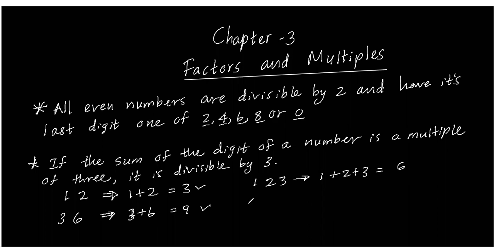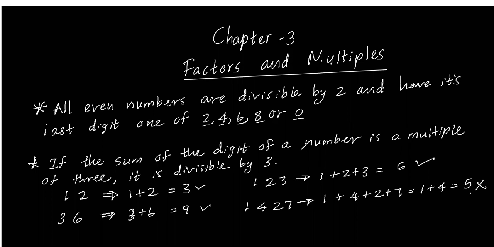Then I take 1427. First you have to take the digital root: 1 plus 4 plus 2 plus 7. 1 and 4, 5. 5 and 2, 7. 7 and 7, 14. Then 1 plus 4, 5. Is this divisible by 3? The digital root is 5, and 5 is not a multiple of 3, so it is not divisible by 3.